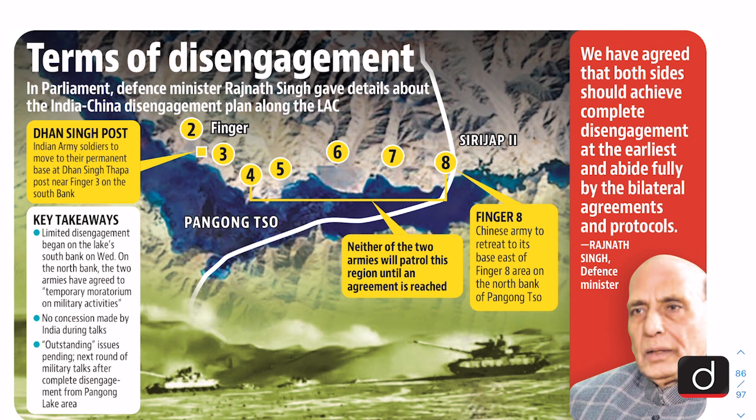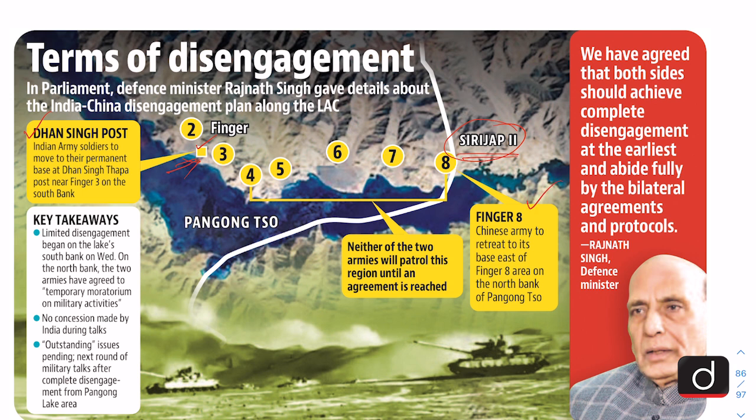So these are the ridges which are also called fingers, and India has a base called Dhansing Post, Dhansing Thapa Post, which is near finger 3, and the Indian troops would retreat to this post, which was the status earlier as far as Pangong Tso is concerned. And the Chinese have their post or base at a place called Sirijap 2. So the Chinese are going to move to the east of finger 8 area.